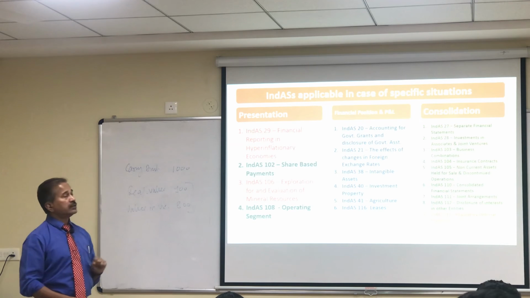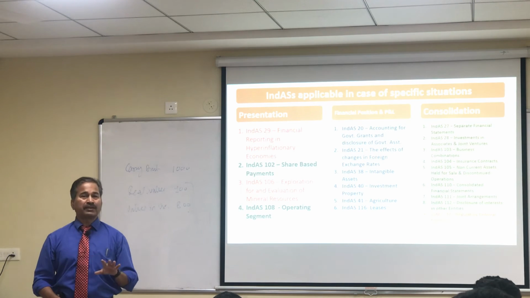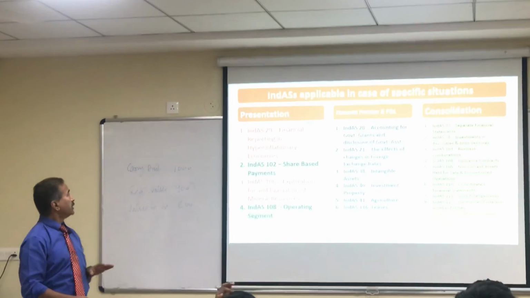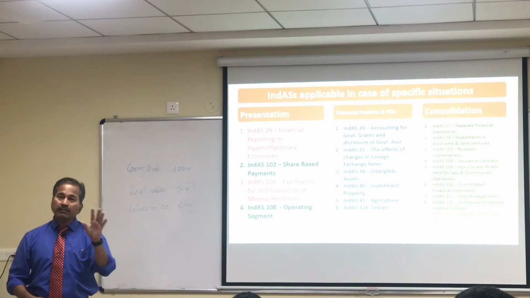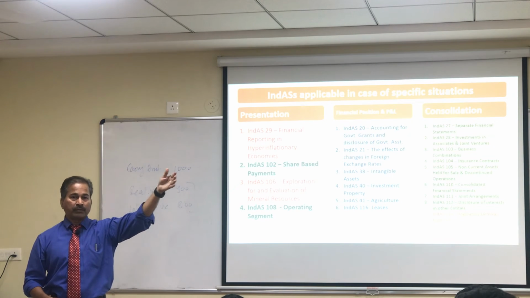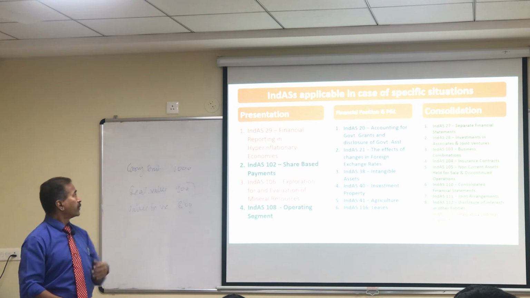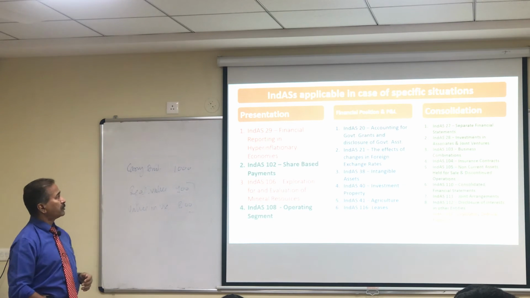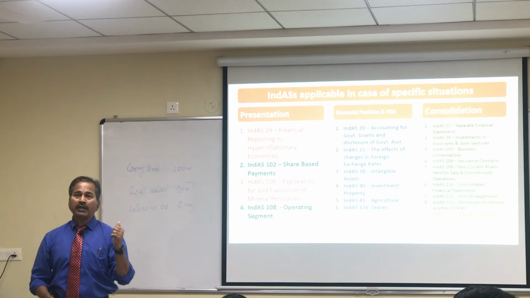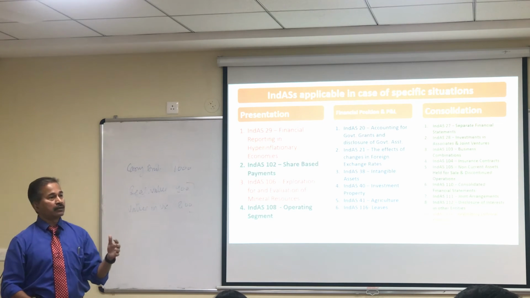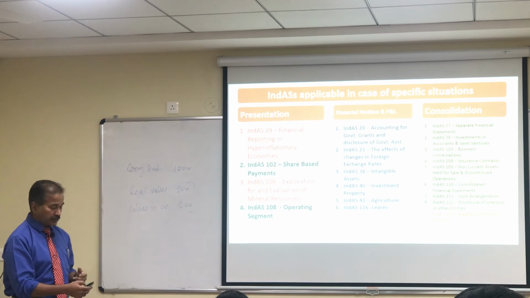Then there are certain standards which would be applicable in a specific situation. So things like financial reporting in hyperinflationary economies will be applicable to a company only when this company is operating in an economy which is hyperinflationary. Likewise, accounting for government grants and disclosure of government assistance. Now this is going to be applicable only in case of a company that is getting government grant or government assistance.